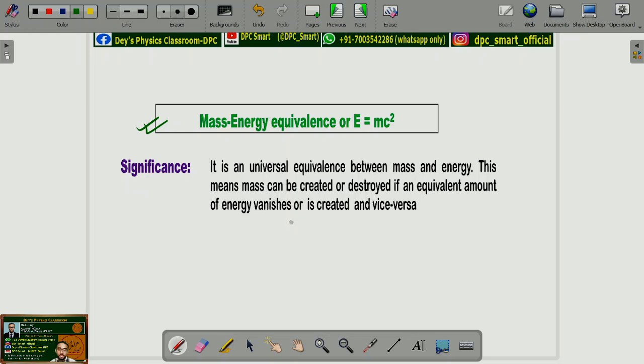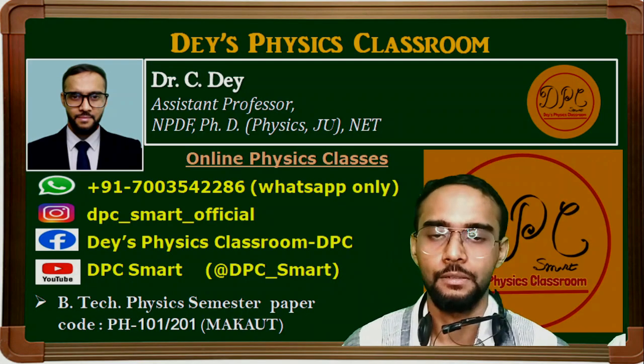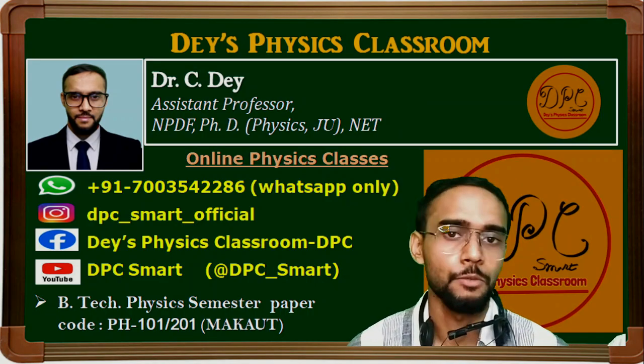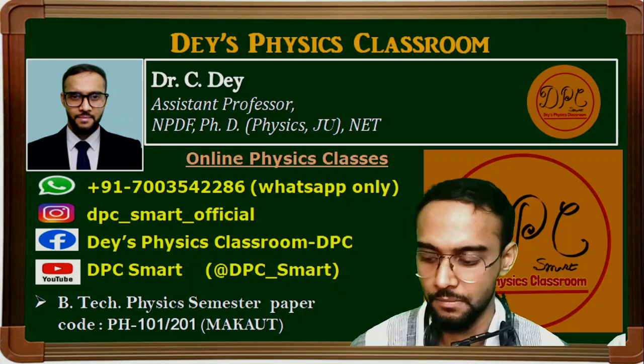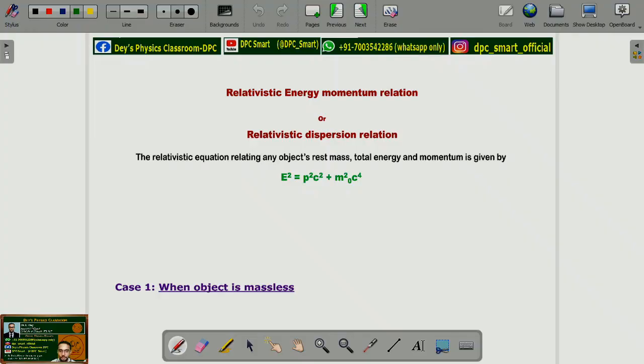Significance of E equals mc square. Next we will discuss the relativistic energy momentum relation, or relativistic dispersion relation. The relativistic equation relating energy and momentum for a particle of rest mass m0 is given by this equation: E square equals p square c square plus m0 square c to the power 4. This is the relativistic dispersion relation or relativistic energy momentum relation.